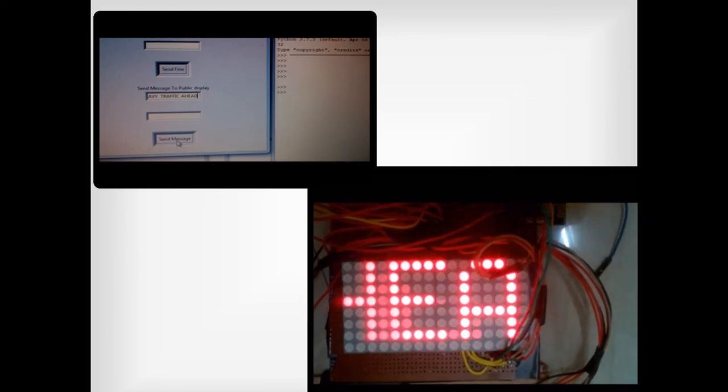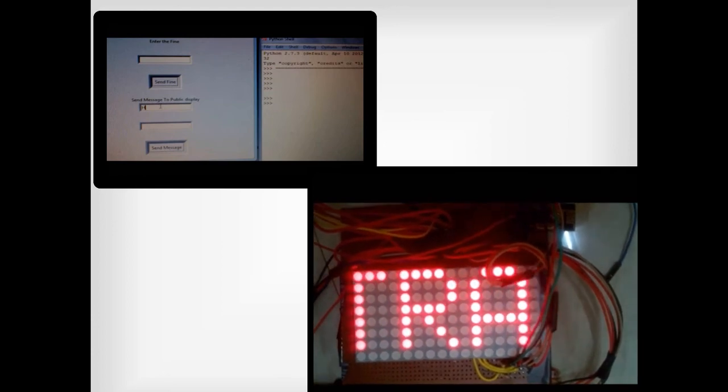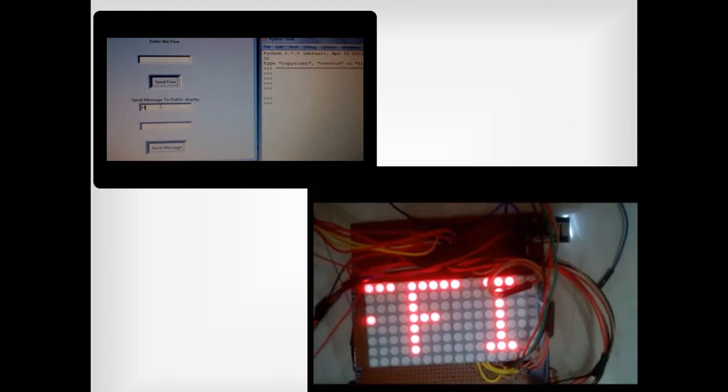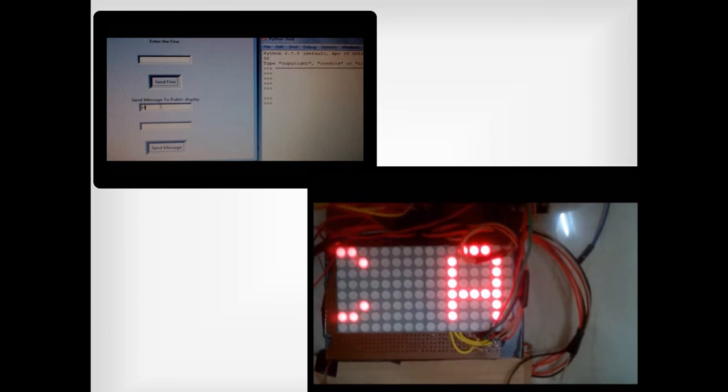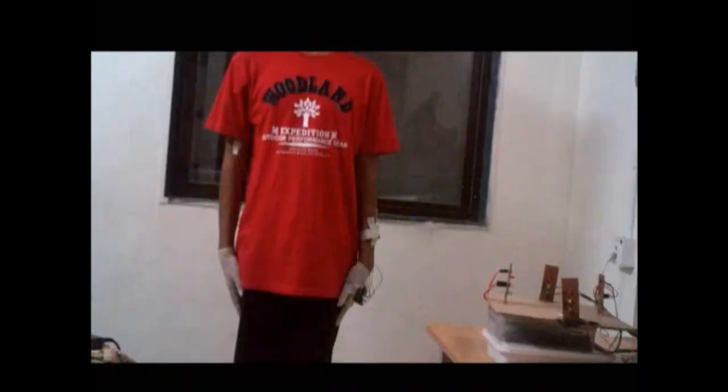Now we are going to demonstrate the public side display, for which the message is sent from the application. The application has sent the message heavy traffic ahead. So now you can see the LED matrix has started scrolling the message. We have used just a 3-wire interface, and these 2 LED matrices can be extended to 8.